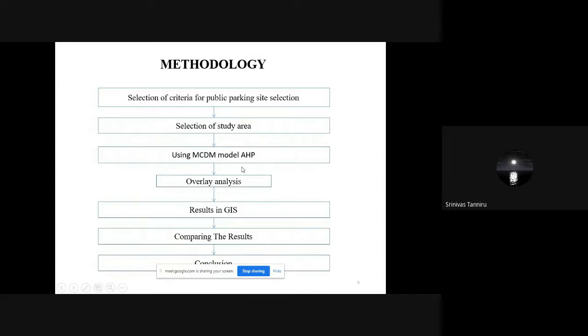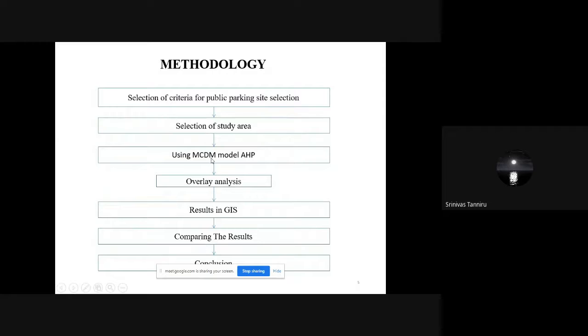I will discuss more about the analytical hierarchy process in the coming slides. The analytical hierarchy process is one of the efficient methods for solving decision-making problems. That's why we have used it. And whatever weights we get for different criteria in the analytical hierarchy process are used in a GIS-based framework for performing overlay analysis to get the suitable site index map.